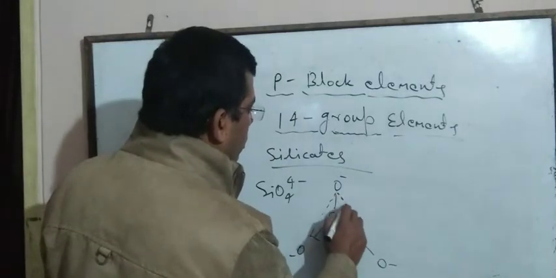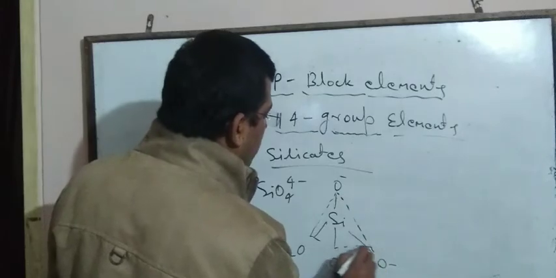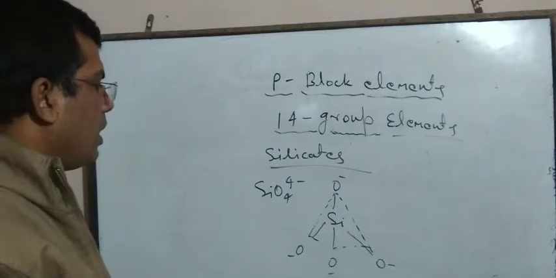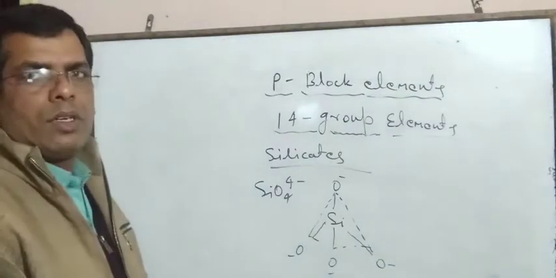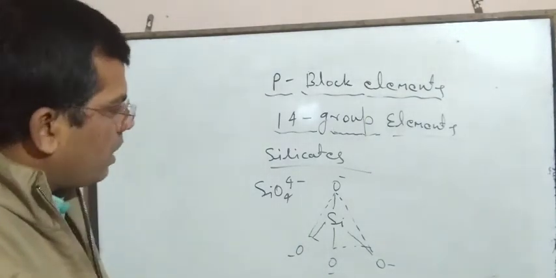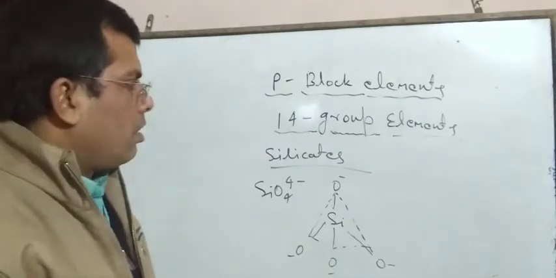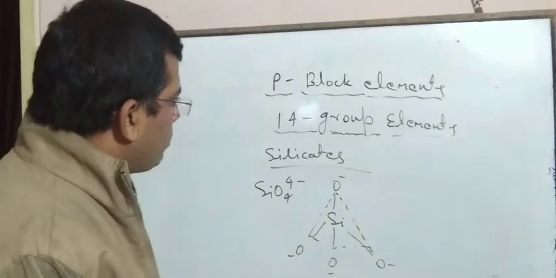From each silicon, four oxygen atoms are connected in a tetrahedral manner. In silicate, SiO4 units are joined together, in which each silicon is connected with four oxygen atoms. So this is the structure of silicates.